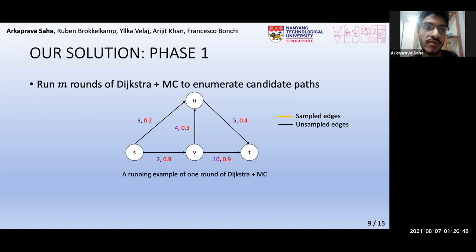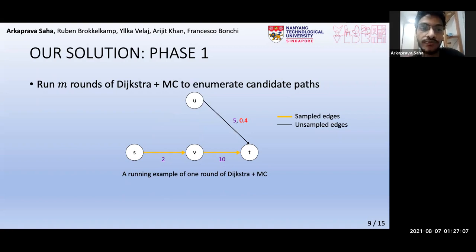So starting from S, given the outgoing edge probabilities, we are very likely to end up with this. Then we move to V, where again, given the outgoing edge probabilities, we are very likely to end up with this. Then we move to T. Now, lo and behold, we have a path from S to T.